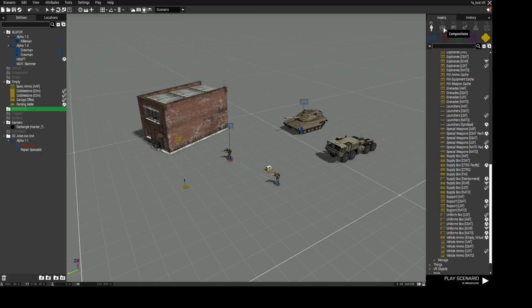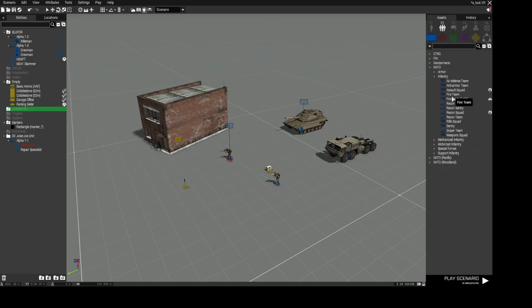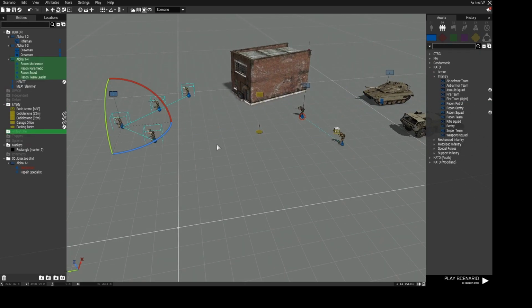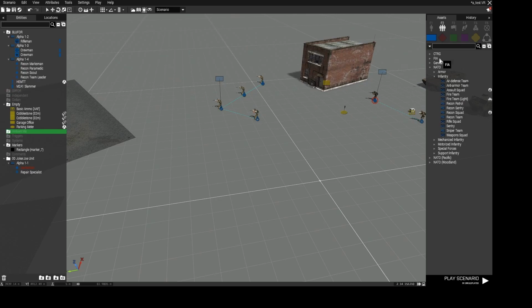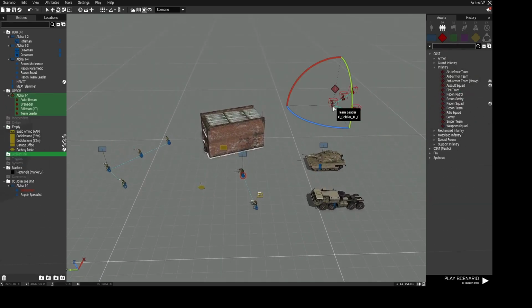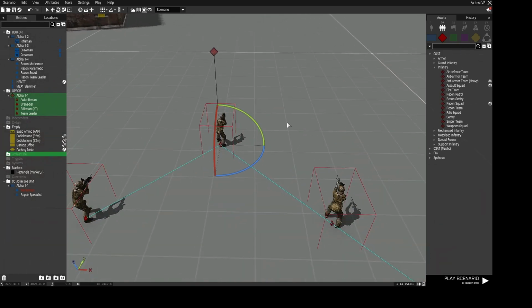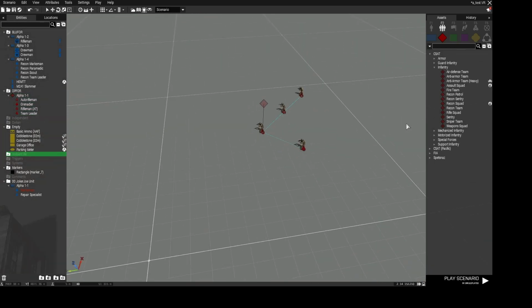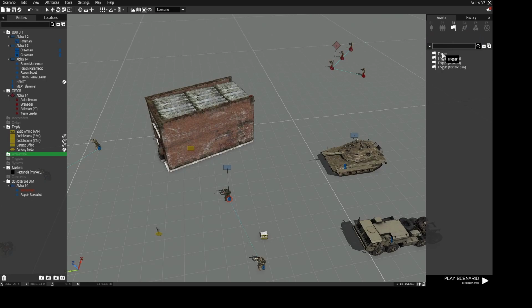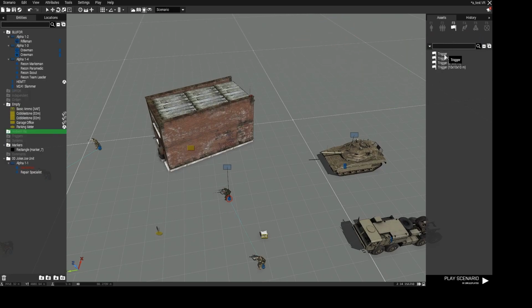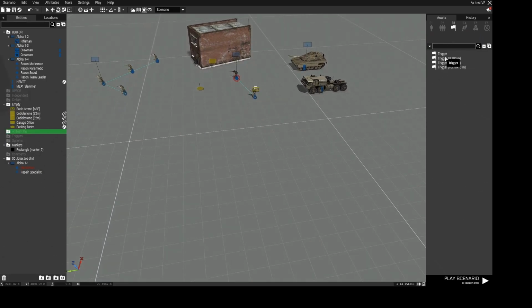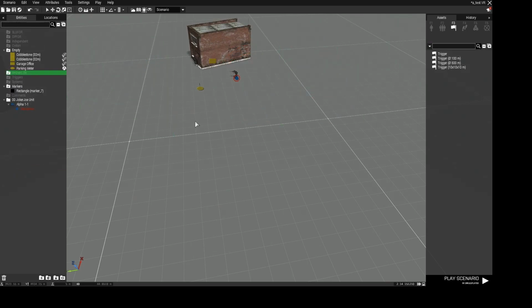And here we have the buildings again. That's this one. The compositions, as you can imagine, are a bit more complex and very useful when it comes to Zeusing. Just place down a fire team and then you have the fire team. Triggers, I don't really use them because as far as I can tell, these objects are not going to work in PubZeus, so just ignore it actually. At least I don't really use it.